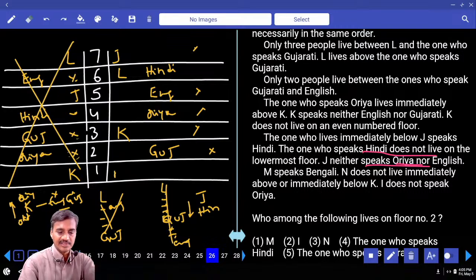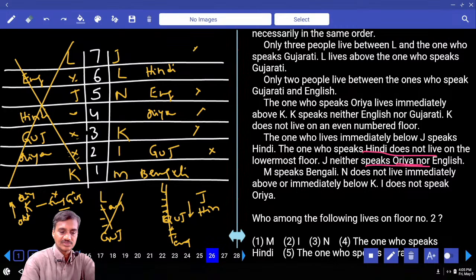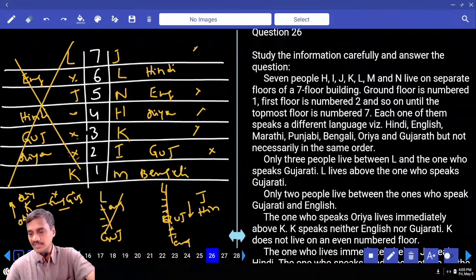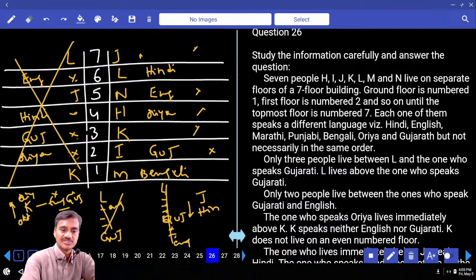As M speaks Bengali, M is here. The one who speaks Bengali must be on the 1st floor. And N does not live immediately above or immediately below K. N cannot be in these 2 places, N is here. Then I does not speak Oriya, I is here. If I is here, who is the person left over? H is the person left over. Now we are left with 2 more languages. What are those 2? One is Punjabi and the other is Marathi. Now if this person J speaks Marathi, K will be Punjabi. Or if K is Marathi, J will be Punjabi. Done?